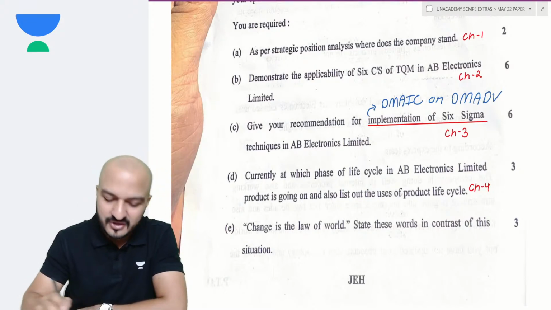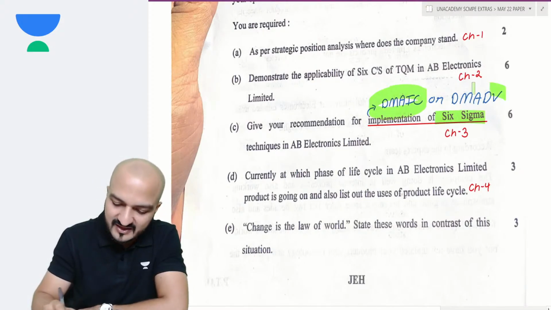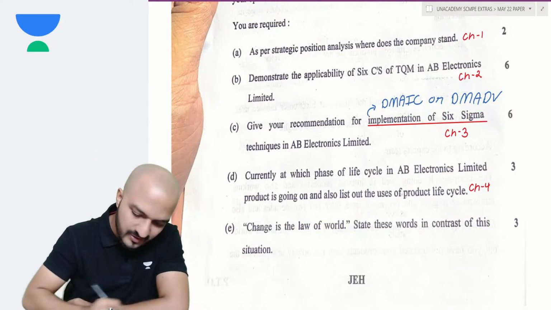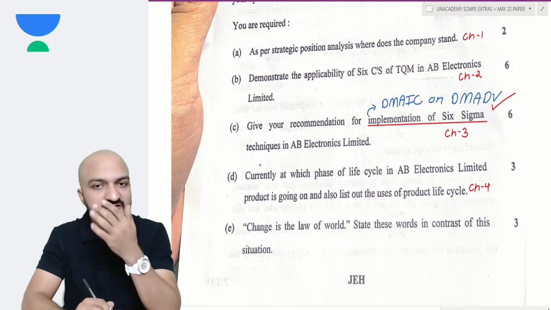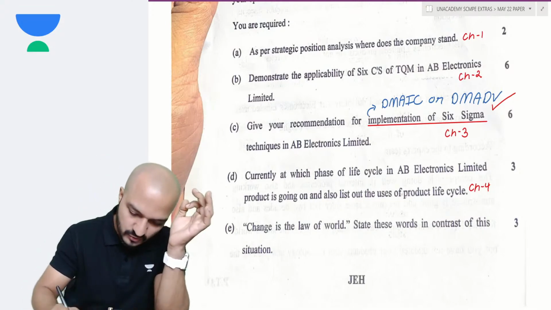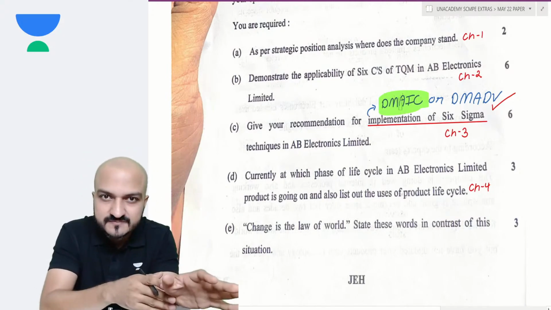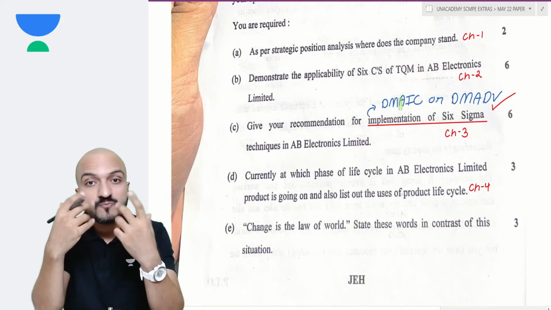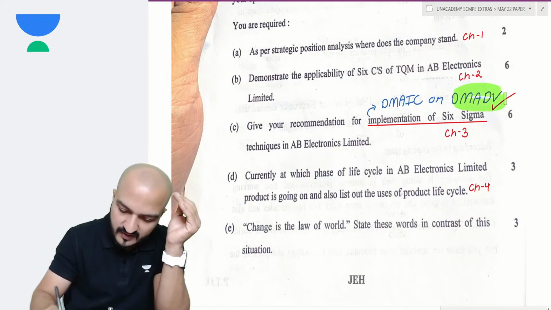Okay, so Six Sigma can be implemented using DMAIC or DMADV. However, in this question, I would recommend following DMADV. I'll remind you what the difference is. The DMAIC approach is used when you want to improve existing processes. But when you want to create new processes or new products, you must follow DMADV.